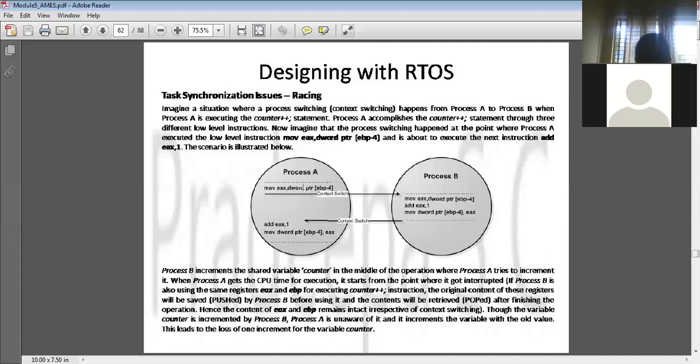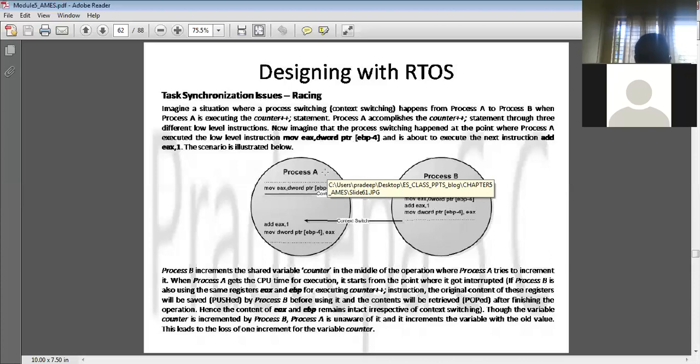Immediately process A is switched to process B. Process B shares the same register value, EAX, which is acting as a counter, and it increments this counter by 1. That incremented value is not known to process A. Only process B has incremented the counter value, but the changed value is not known to process A.